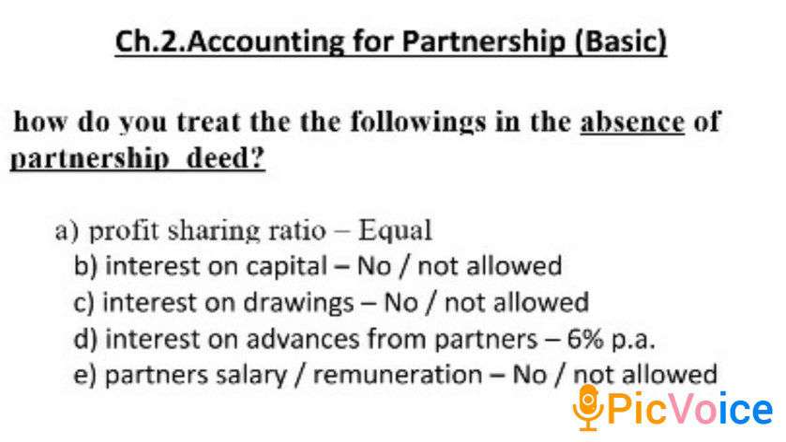Next, fifth, partner salary and remuneration. Meaning if the partnership deed is absent, there is no information recorded or the deed is not prepared, at that time there is no rule to give remuneration or salary to any of the partners. So these five practical oriented questions can be asked in your exam for 5 marks.